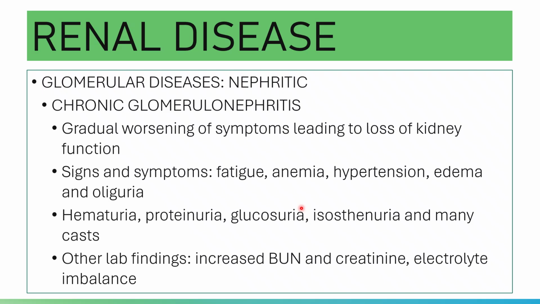Other laboratory findings are increased BUN and creatinine, as well as electrolyte imbalance. Please note that in urine analysis there is the presence of granular casts, waxy casts, and broad casts accordingly.